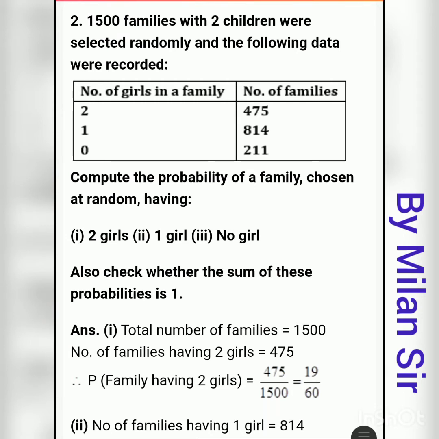Okay, now for the first question, favorable outcomes and total outcomes. Here the total number of outcomes is equal to 1500, because in total we have 1500 families. So it becomes our total outcomes.